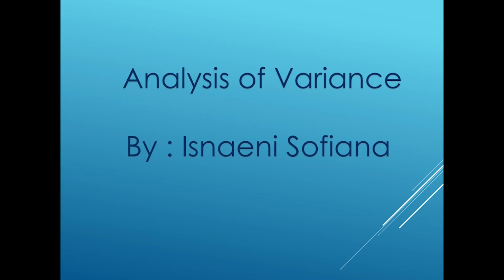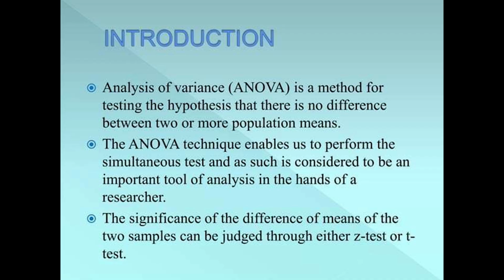The next discussion is about analysis of variance. Analysis of variance, or ANOVA, is a method for testing the hypothesis that there is no difference between two or more population means. The ANOVA technique enables us to perform the simultaneous test and as such is considered to be an important tool of analysis in the hands of a researcher. The significance of the difference of means of two samples can be judged through either the z-test or t-test.